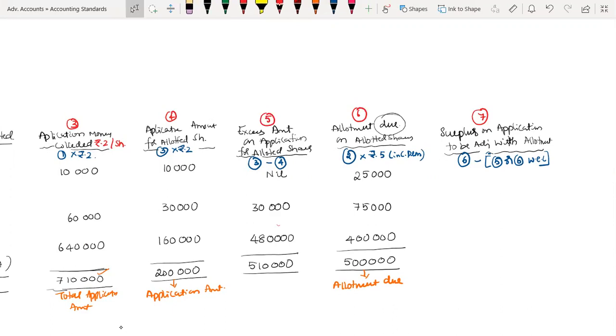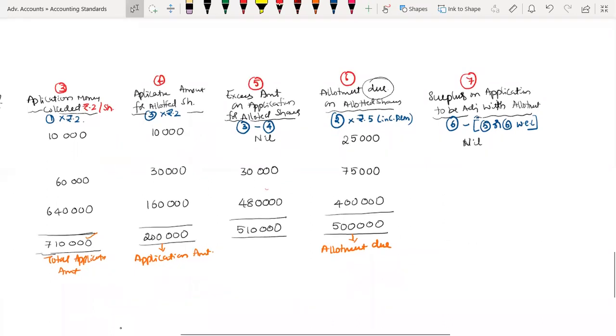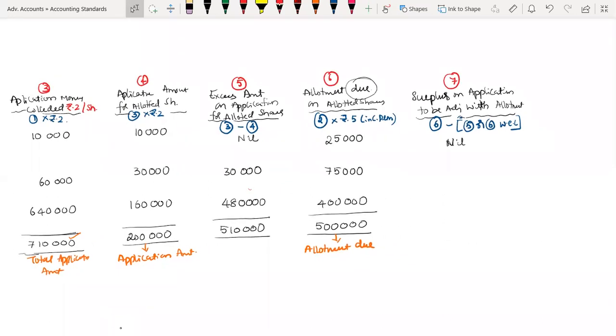How much is surplus? No surplus, nothing. Compare with column 6, 25,000. Whichever is least out of these two is nil. Surplus is nothing, my dear friend. I required 25,000, so there is no surplus to adjust.